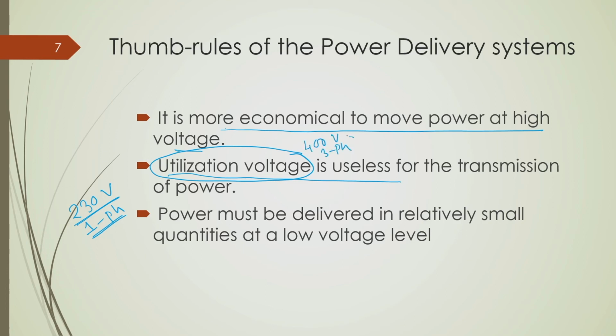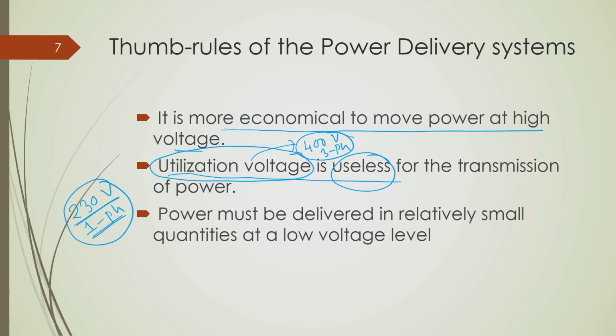So, for them the utilization voltage is 400 volt. So, normally you know 400 volt 3 phase and 230 volt single phase are the utilization voltages in our country, and these voltages are useless in the sense that we cannot transmit and distribute, or we cannot generate and distribute to the customers with this utilization voltage.